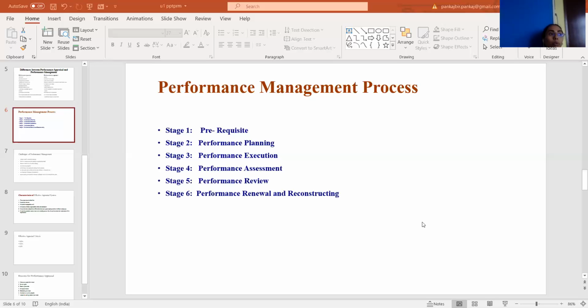One more thing is very important here: the role of the external environment. The external environment also has an impact on the organization at large, and it is also reflected in the performance-related arena of the employee. So on the basis of changes in the external environment, the criteria of the performance management system should also be modified. So these are the stages of